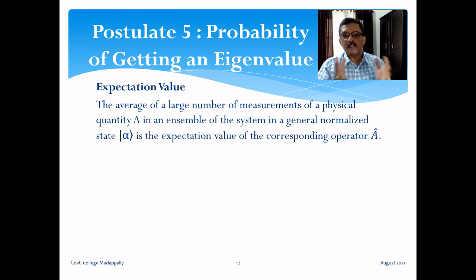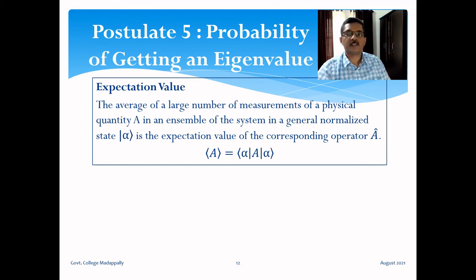Okay. So what is the average value of the measurements? This is given by the expectation value, and this is the formula for the expectation value. We use angular brackets for the expectation value of an operator. In the formula, I have not used the cap symbol for the operator, but understand that it's an operator. So what is the formula?